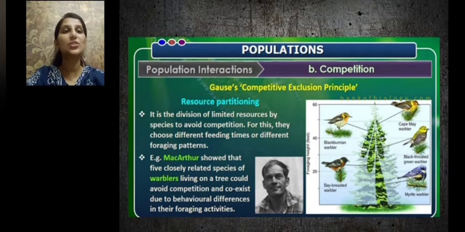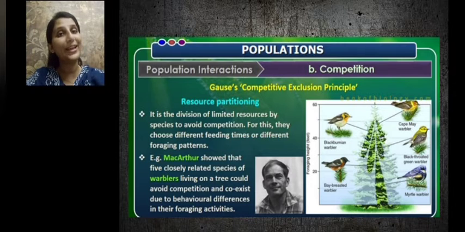Now, resource partitioning is the division of limited resources by species in order to avoid competition. As we just said, they evolve in such a way so that they do not get excluded. They coexist and they divide the limited resource among the species to avoid competition. For this, they choose different feeding times or different foraging patterns.